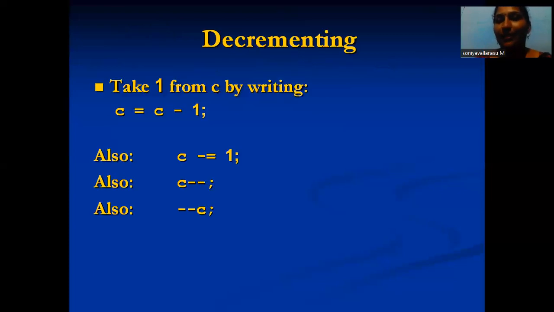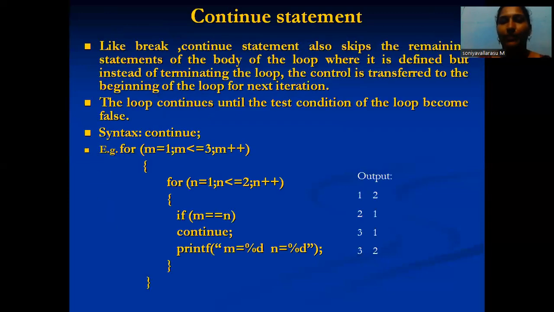So next, decrement is the same as increment: C equal to C minus 1, C minus equal to 1, C minus minus, and minus minus C. So it is also the same. Use either one of these options in your program. Okay, so next, the continue statement.